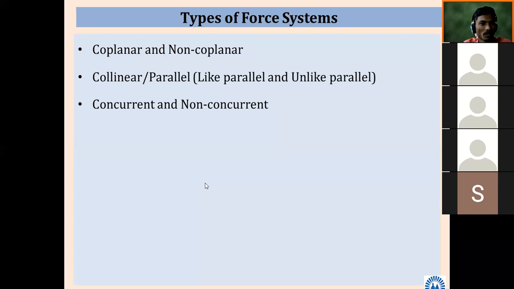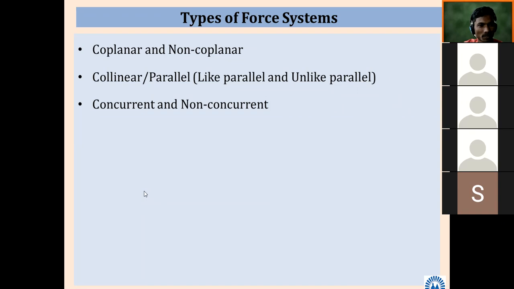Same is applicable here. Force system, so whatever forces we are going to take into consideration, it may be coplanar, non-coplanar, collinear, parallel, concurrent, non-concurrent, whatever we have discussed, that number of forces combinedly is known as system.